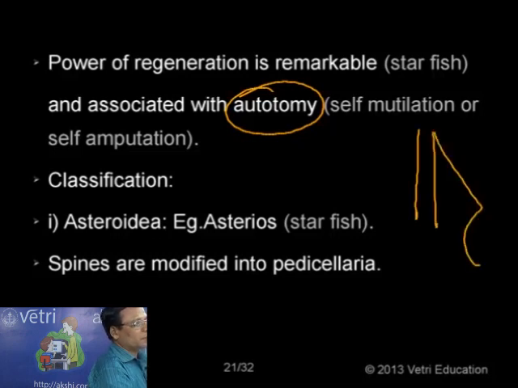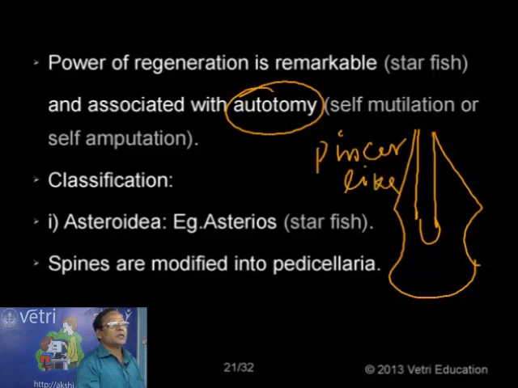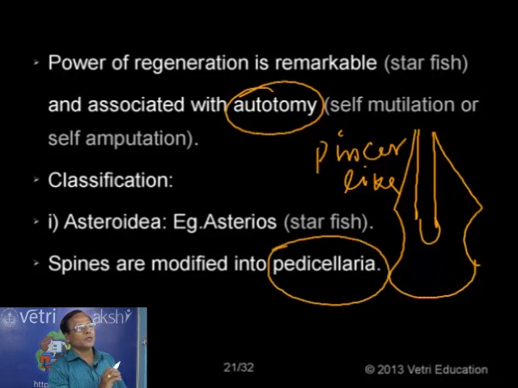Pincer-like bodies, like this. This is pincer-like, just like forceps. These pincer-like bodies, which are actually a modified spine found on the body of starfish, are called pedicellaria, used for cleaning the body surface. So pedicellaria, modified spine, a pincer-like body formed in the case of starfishes.